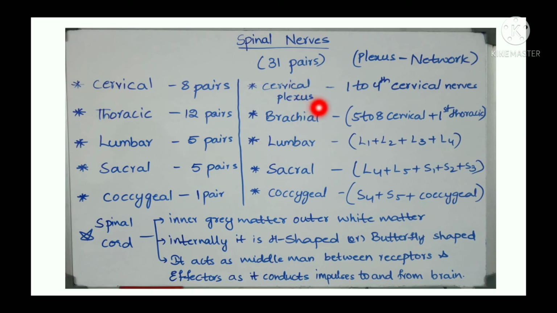Cervical plexus is a combination of the 1st to 4th cervical nerves. So here we can see there are 8 pairs of nerves. So till the 4th it is the cervical plexus. Then brachial means 5 to 8 cervical plus the 1st thoracic. And lumbar means from L1 to L4. And sacral means L4, L5 plus S1, S2 and S3. Coccygeal means S4 plus S5 and the last coccygeal one. So these are the different plexus.